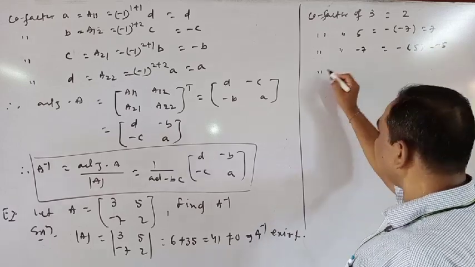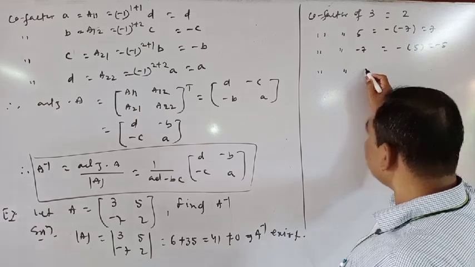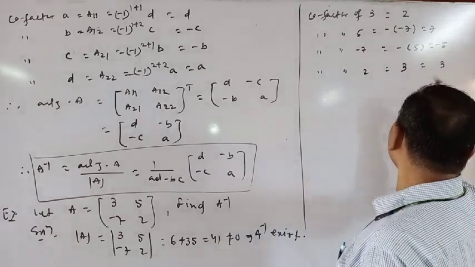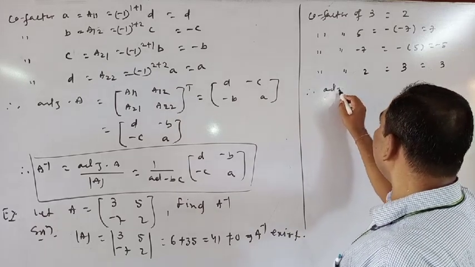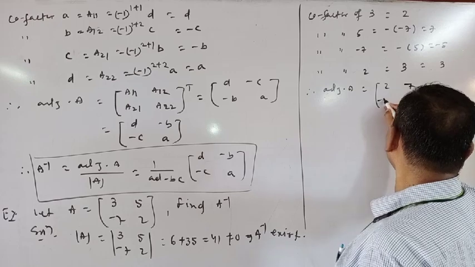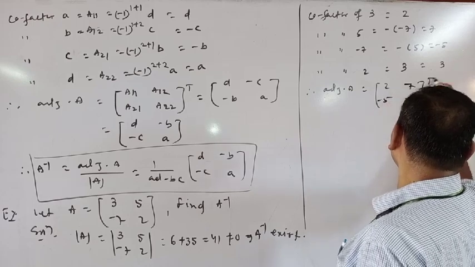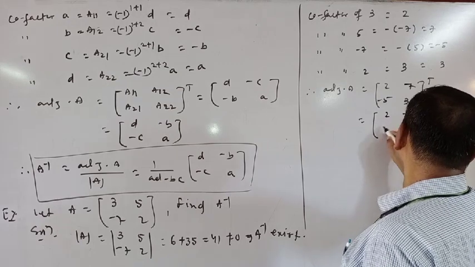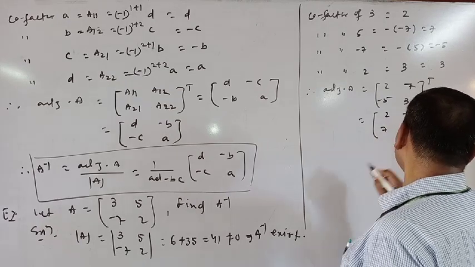The cofactor of 2 is equal to 3. Therefore, the adjoint of A is [2, 7; minus 5, 3] transpose. That implies [2, minus 5; 7, 3].